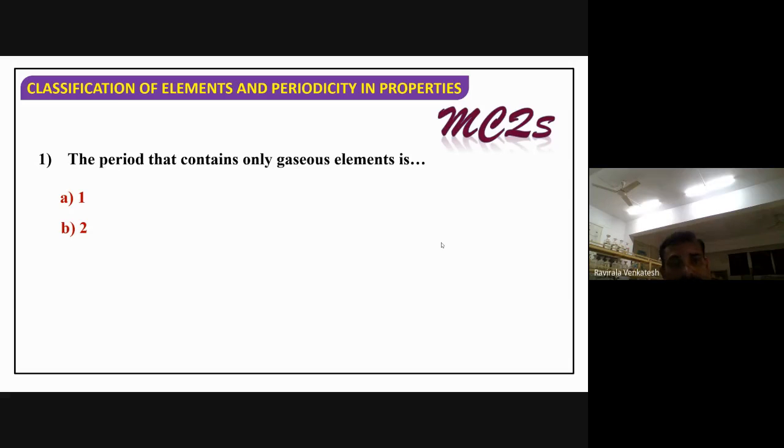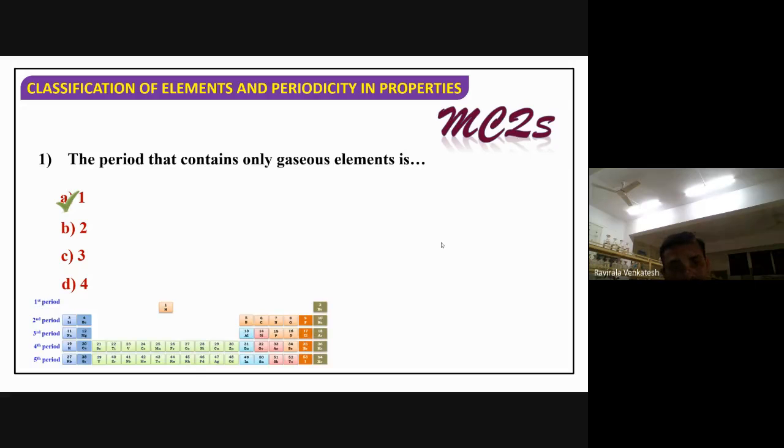The period that contains only gaseous elements. Do you know this one? Which period contains only gaseous elements? Yes, first. Hydrogen and helium are both present in the first period, and both are gaseous elements. Right?